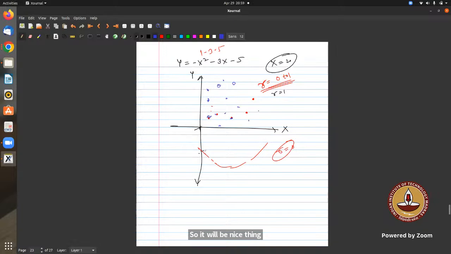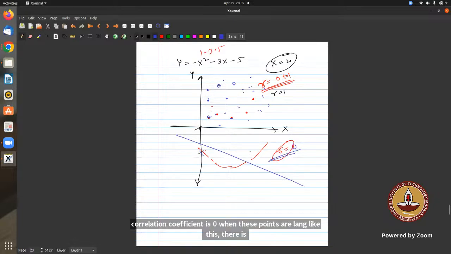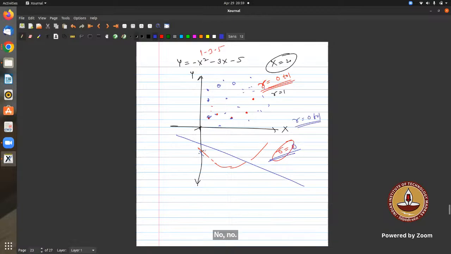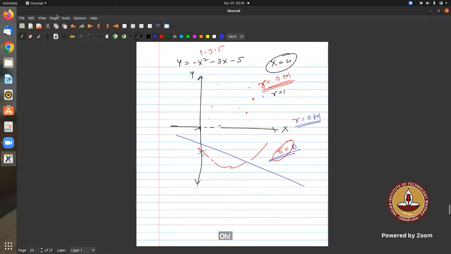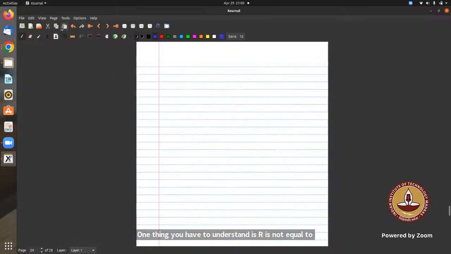Acha, R equals 0. Yeah, R equals 0 when the correlation is not there, when it is very scattered and there is no association. But here, if you try to fit the line, these points will lie somewhere, but the coefficient is not 0. The coefficient is between 0 and 1. Sir, in these cases, will we have to use the concept of line of best fit, good fit? Not required currently for the syllabus. But one thing you have to understand is R is not equal to 0, so there is a correlation. Yes, so I actually got confused between linear and quadratic.